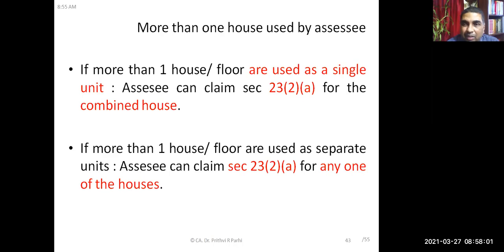Let us say two houses are there, but they are joined. They can be treated as one residential house. Sometimes in some apartments, people take two adjacent flats and join them. They are treated as one residential house. In that case, that will be treated as a single house. That means one residential house. But if they are separate residential units, then they are two different houses.